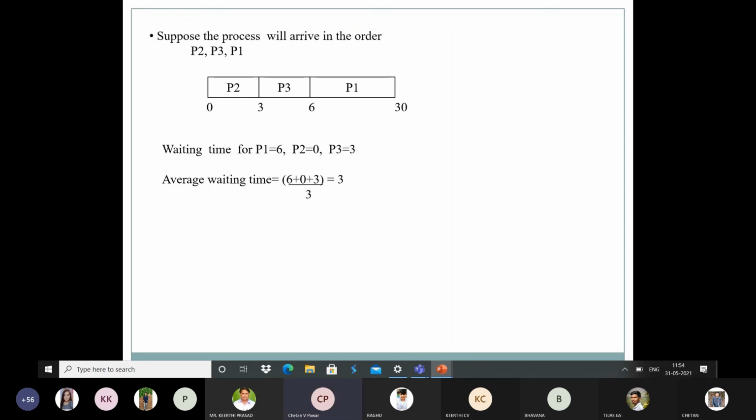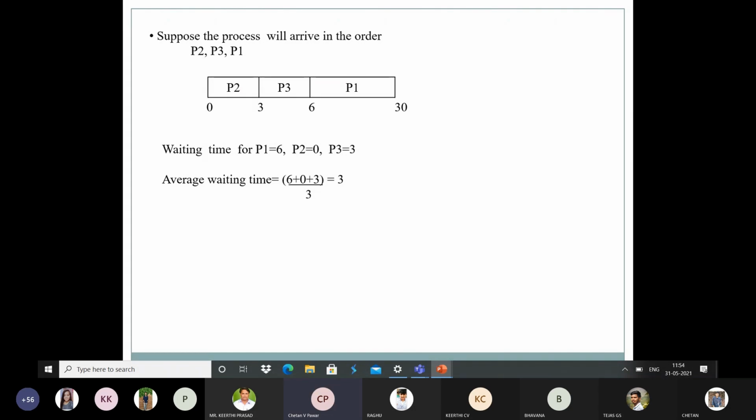Here also we get 0 to 30, but the waiting time changes. Waiting time for P1 is 6, meaning it has to wait in the queue up to 6. P2 is 0, and P3 is 3. So the average waiting time is 6 plus 0 plus 3 divided by 3.